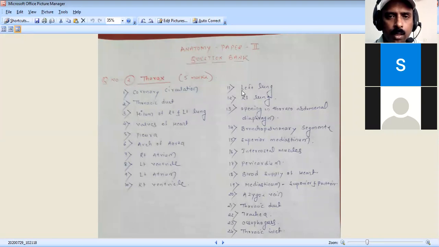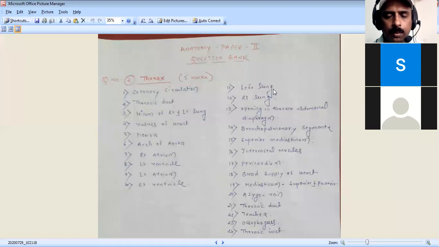The left lung is related to the left ventricle, and partly the left atrium. Then we have the ascending aorta, arch of aorta, descending thoracic aorta, and pulmonary trunk. Then we have the left brachiocephalic, left common carotid, trachea, esophagus, left phrenic and left vagus nerve, and the recurrent laryngeal nerve. One more to add here: the azygous is related to the right lung, and the thoracic duct is related to the left lung.